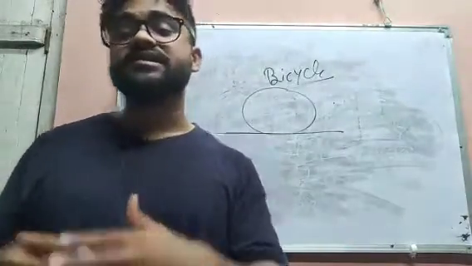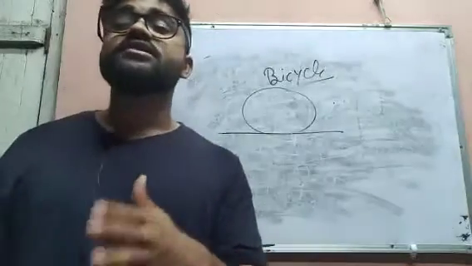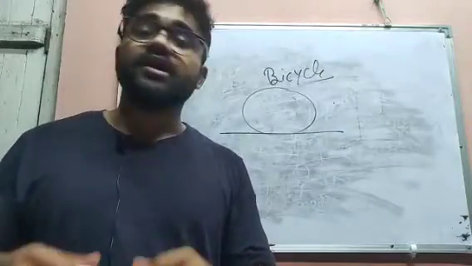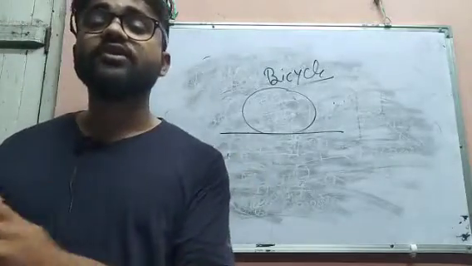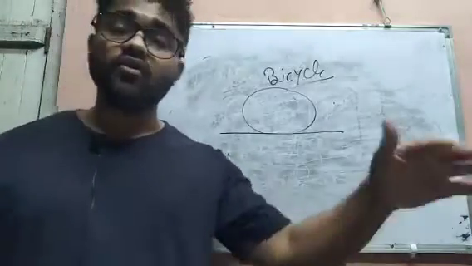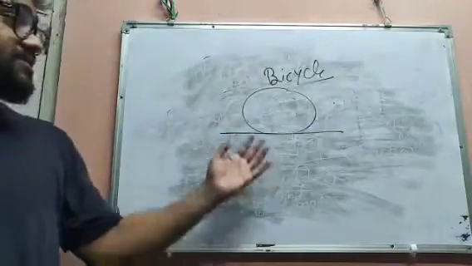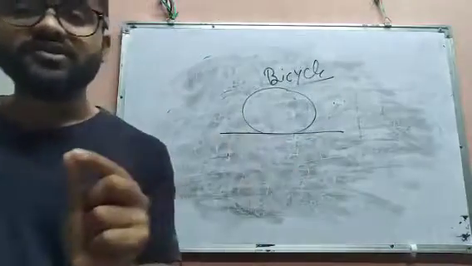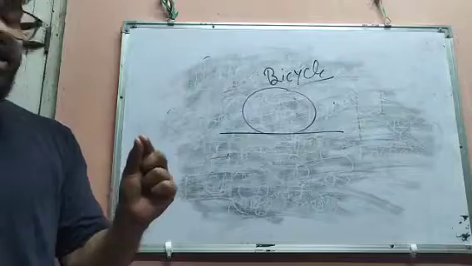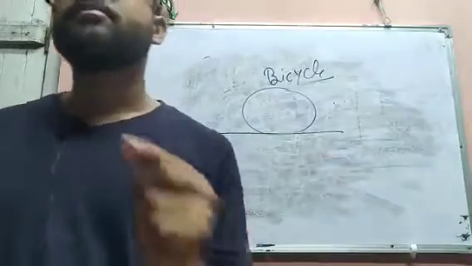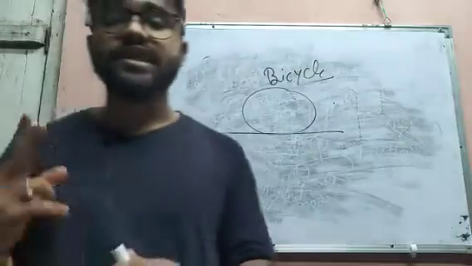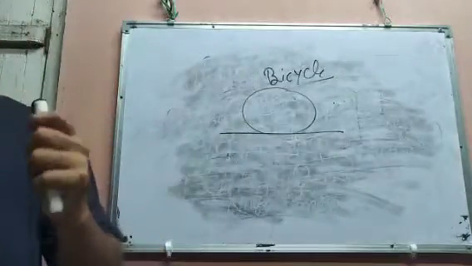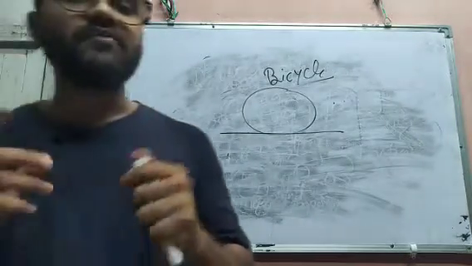Understood? The same case applies to vehicles that run on fuel. To overcome this frictional force, we have to burn the fuel. Then only can we overcome it and go against the friction. Just because of the friction, we are wasting our energy to overcome that frictional force. So secondly, friction causes wear and tear of parts that rub against each other.